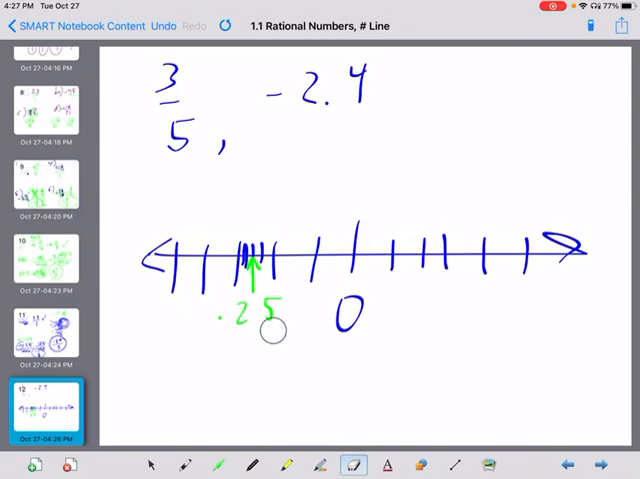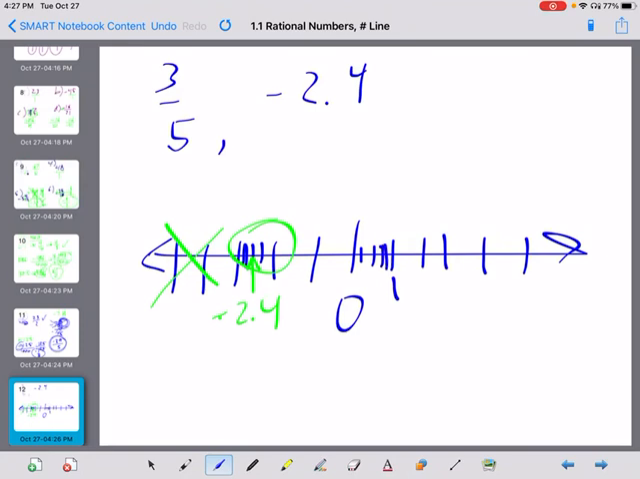Oops, negative 2.4, 2 and 4/10. This should be a little bit prettier than mine. What I had there, obviously I didn't have to go that far out. And then 3/5, it's going to be less than 1. So that means I draw this into 4 sections. 1, 2, 3,